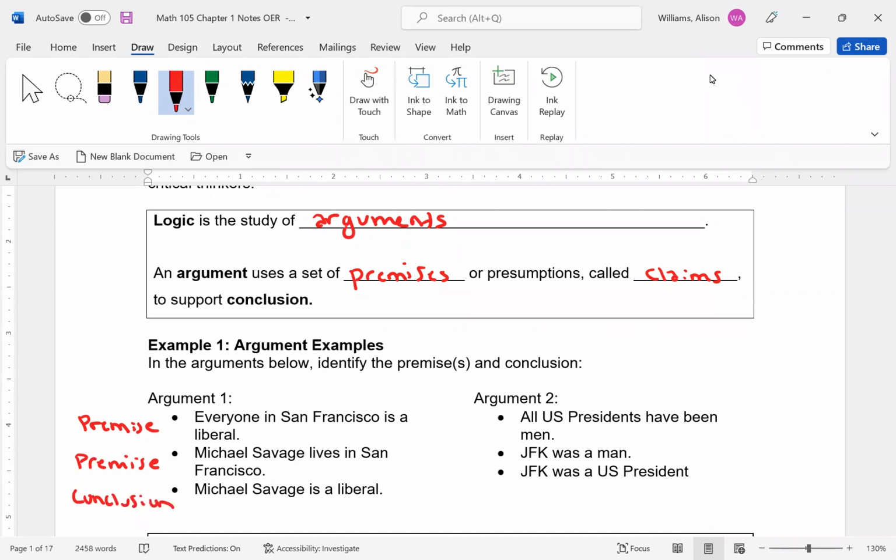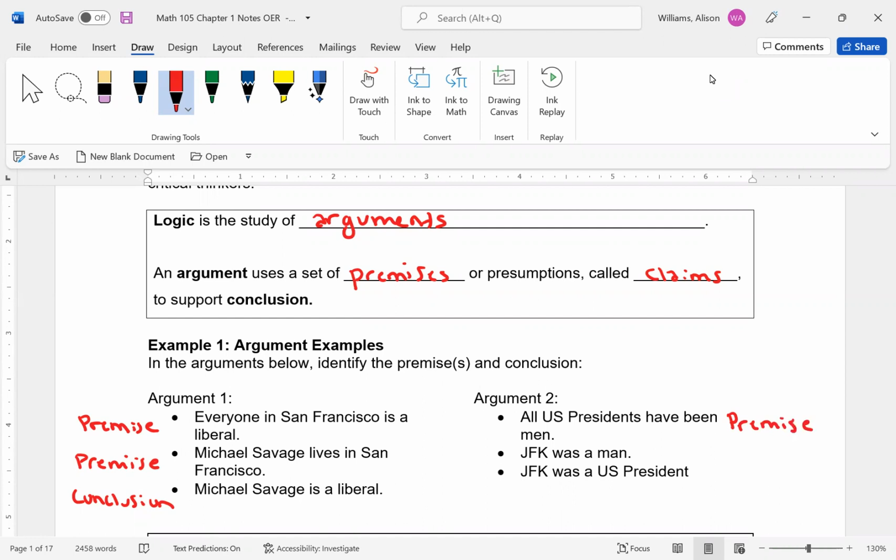So this one is set up as an argument would be set up. Everyone in San Francisco is a liberal. Michael Savage happens to live there. Therefore, he must be a liberal too. Okay, so second argument. All US presidents have been men. That seems like a factual statement. Therefore, that makes a good premise. JFK was a man. That's true.